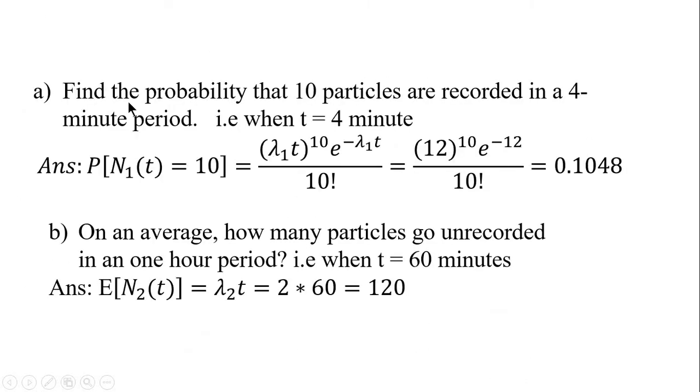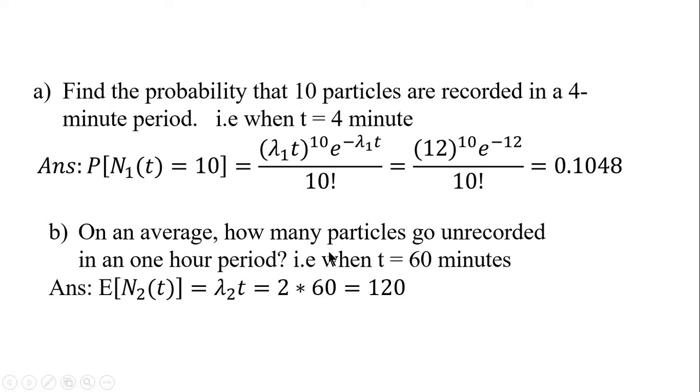Let us go back to the question. Find the probability that 10 particles are recorded. So here we have to look at the type 1 arrivals, that is, the particles being recorded, and it has the rate of 3. We have to take n equal to 10, lambda 1 for type 1 arrival equal to 3, and the time period is 4 minutes. So put t equal to 4, n equal to 10 and lambda 1 equal to 3. We get our answer.